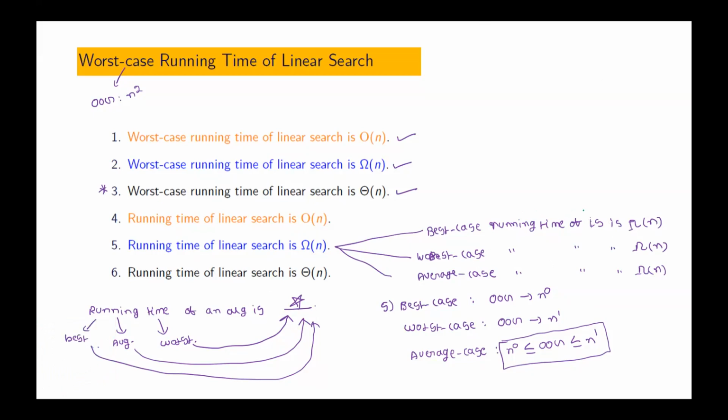Why? Because we know that in this case the order of growth is n power 0. Then we are saying n power 0 is big omega of n. Is that true? No. This side it should be more. The order of growth should be more than n. That means this statement is false. Worst case running time of linear search is big omega of n. Is that correct?